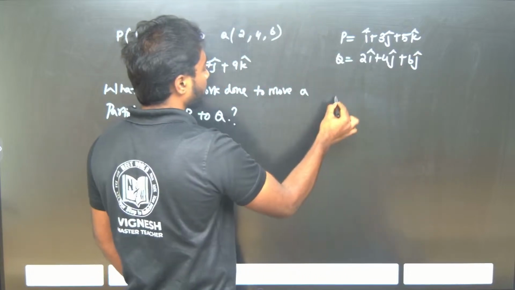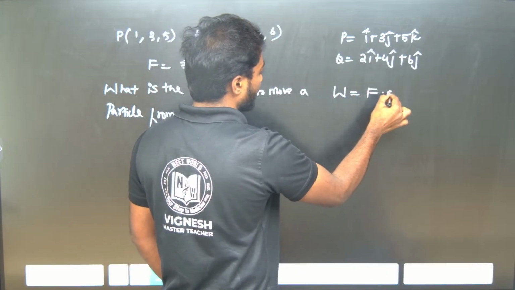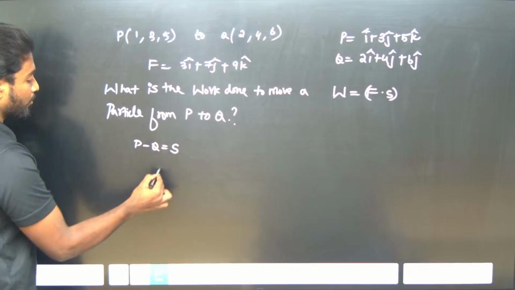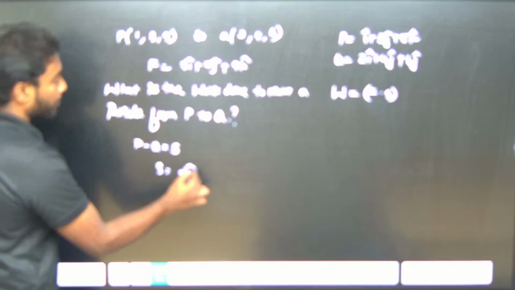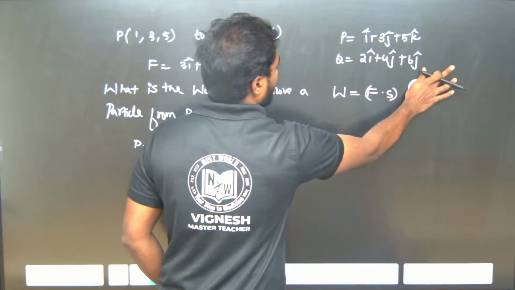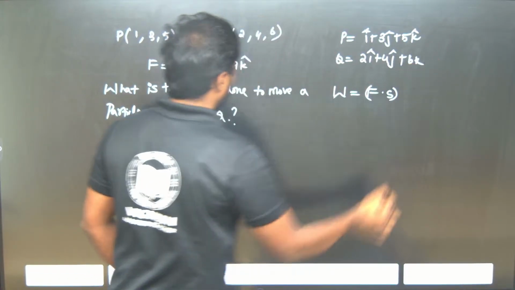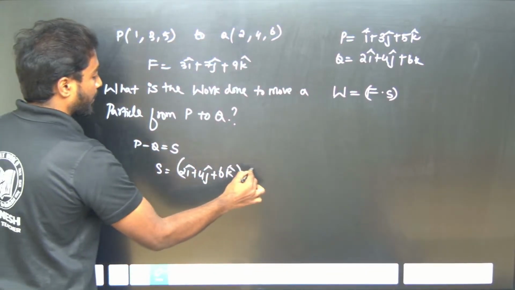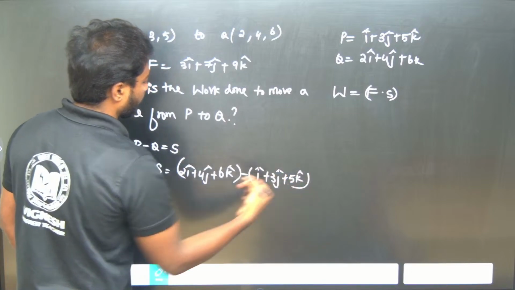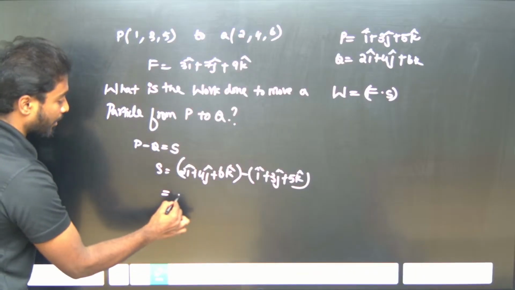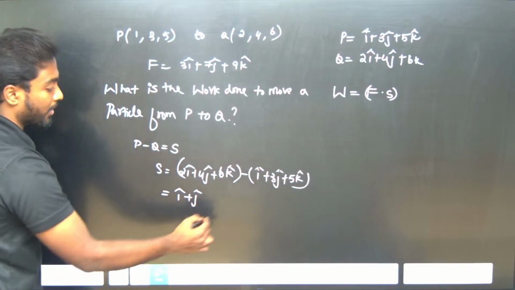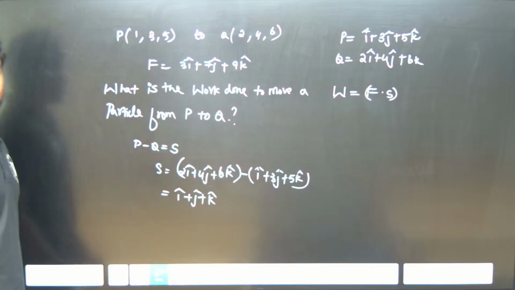So work done is equal to F dot S. Before that, I need to know the displacement, which is Q minus P. So displacement is 2I cap plus 4J cap plus 6K cap minus I cap plus 3J cap plus 5K cap. So 2I minus I is I, 4J minus 3J is plus J, 6K minus 5K is plus K. This is my displacement.